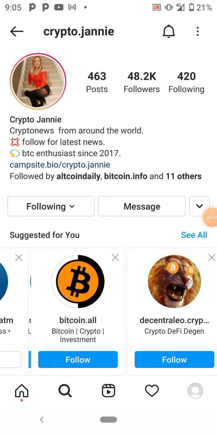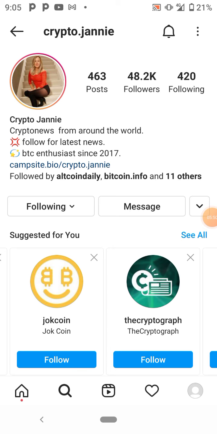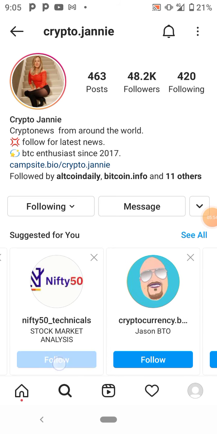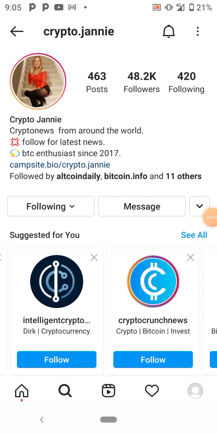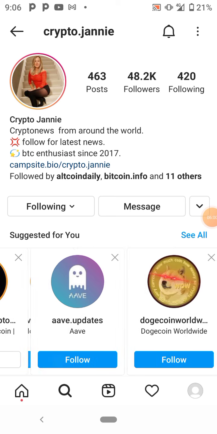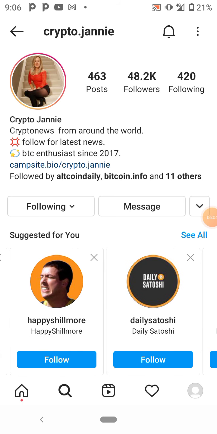Now the idea behind this is you need to create a new Instagram account. The idea is that when you open your Instagram, most of the things you see would be crypto news, because when you are exposed to more crypto news, you begin to do more research and you begin to understand.